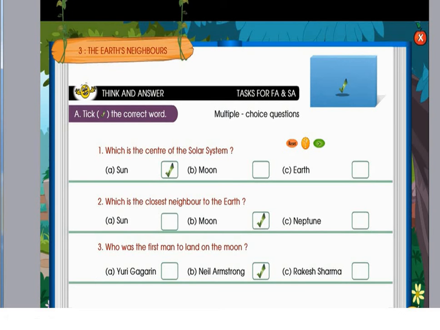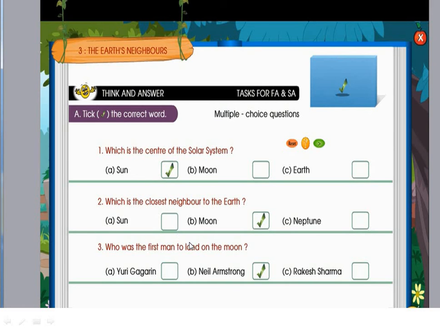Next, all of you take out your textbook, page number 113. Tick the correct word. Which is the center of the solar system? Sun, moon or the earth. Sun is the correct answer, children. Which is the closest neighbor to the earth? Yes, children. Moon is the closest to the earth, children.